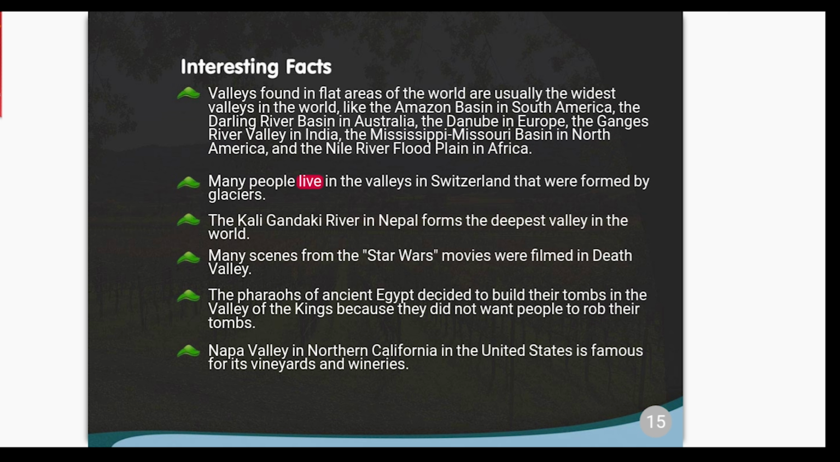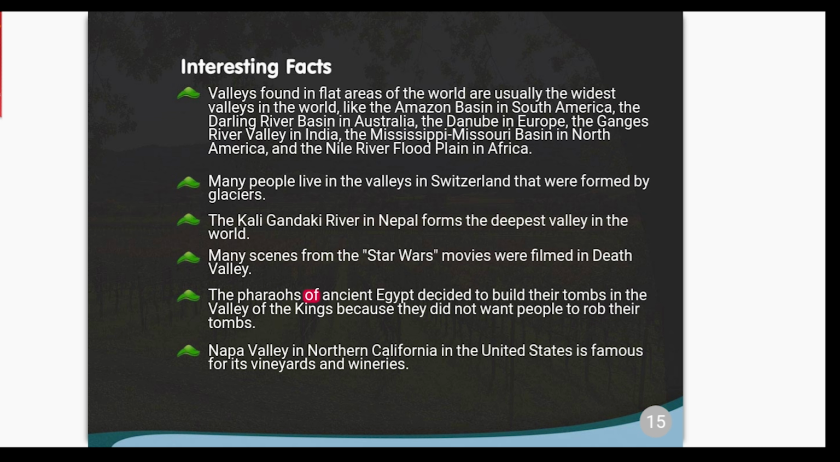Many people live in the valleys in Switzerland that were formed by glaciers. The Kali Gandaki River in Nepal forms the deepest valley in the world. Many scenes from the Star Wars movie were filmed in Death Valley.